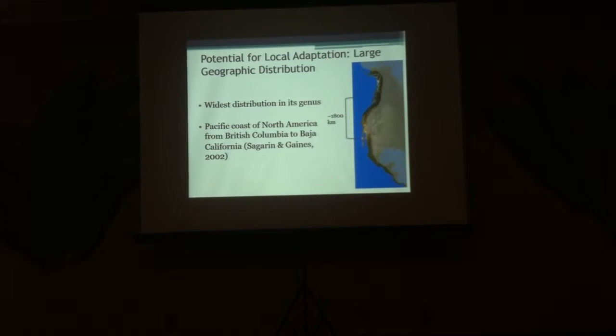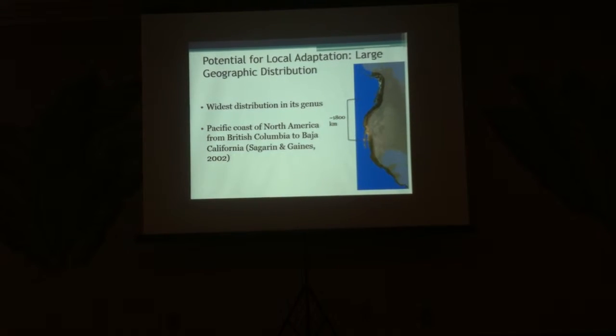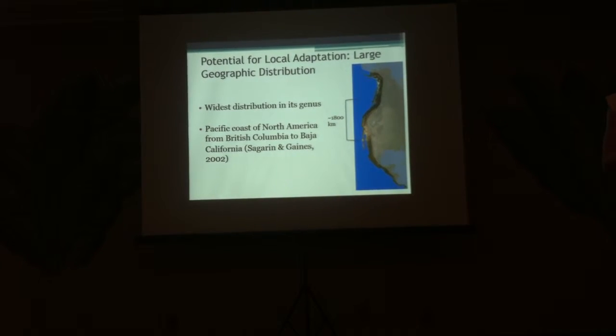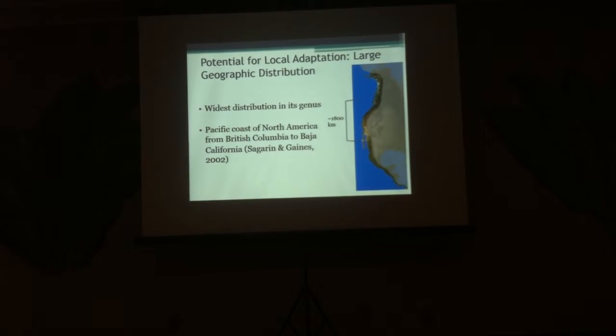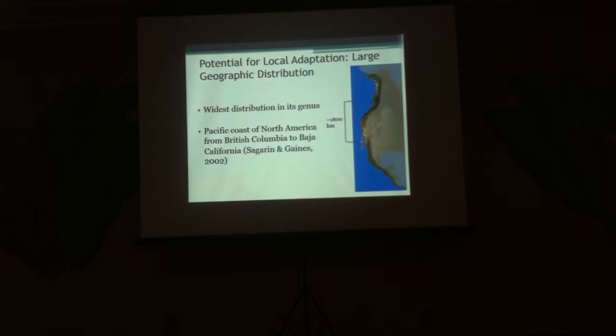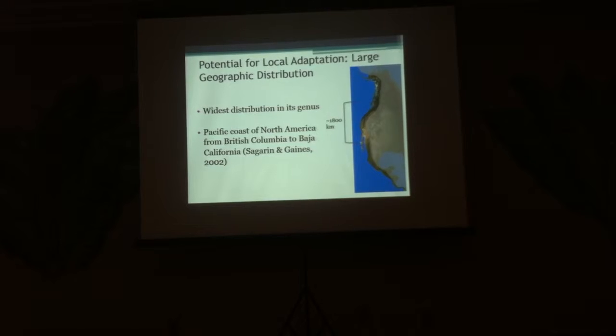So one of the reasons we chose to do this work on the black turban snail is it's a really good system to address these factors that both promote and constrain local adaptation, because it's influenced by several different processes that contribute to both sides of this balance. For instance, on the one hand, we know it has a really wide geographic range, ranging from British Columbia in the north down to Baja California in the south.